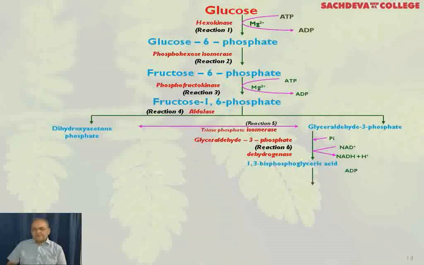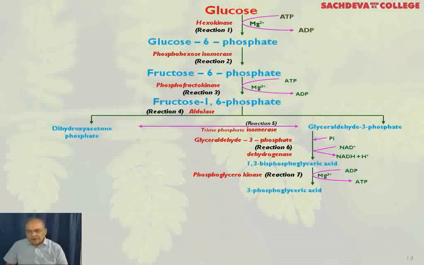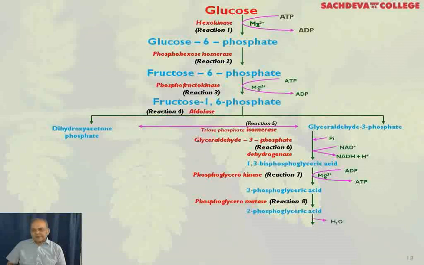Now 1,3-diphosphoglyceric acid, it liberates the phosphate from first position, ADP is converted into ATP, and you get 3-phosphoglyceric acid, and magnesium ions are essential, and you have phosphoglyceric kinase. Then 3-phosphoglyceric acid is converted into 2-phosphoglyceric acid. Enzyme is phosphoglyceromutase, and 2-phosphoglyceric acid liberates water, and you get phosphoenol pyruvic acid.